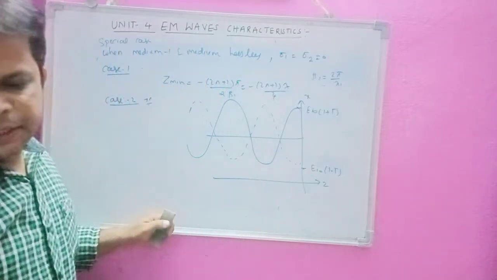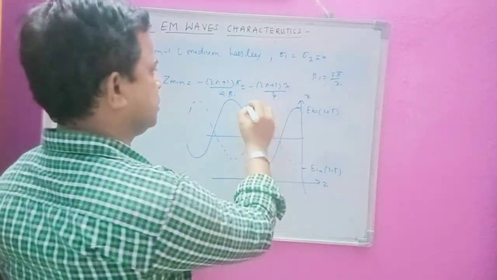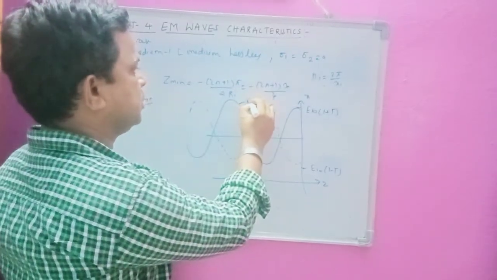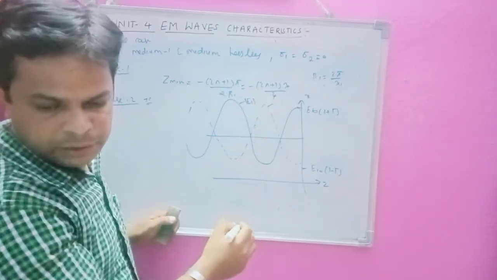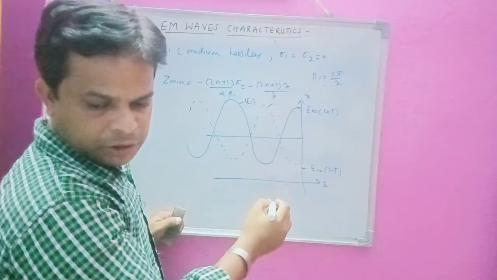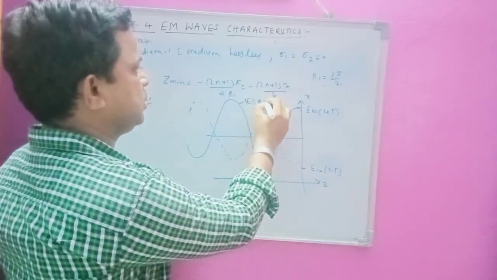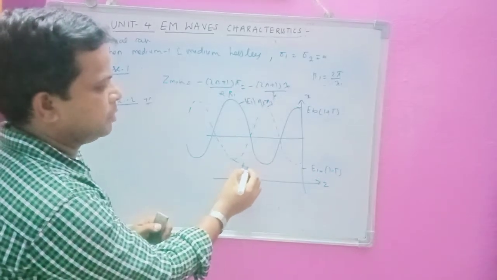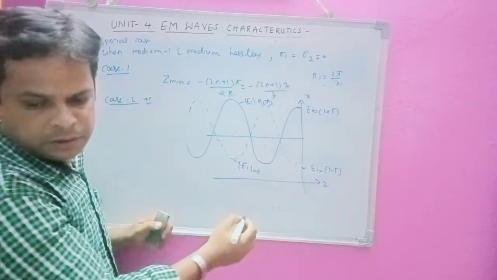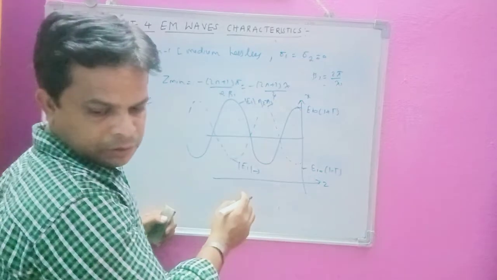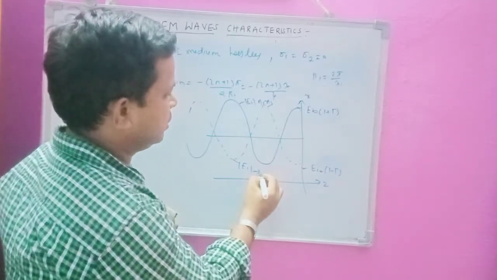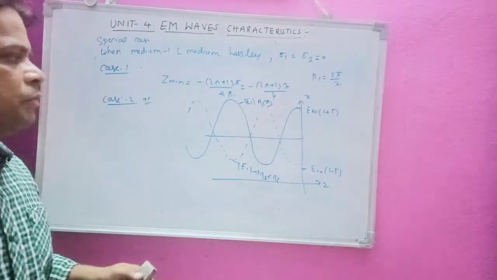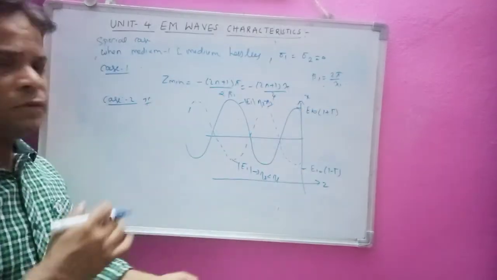So now you can say that this is mod E1 for eta 2 greater than eta 1, and this is mod E1 for eta 2 less than eta 1. Okay, so here the electric field and magnetic field, they are opposite. Okay, so vice versa is going to occur.